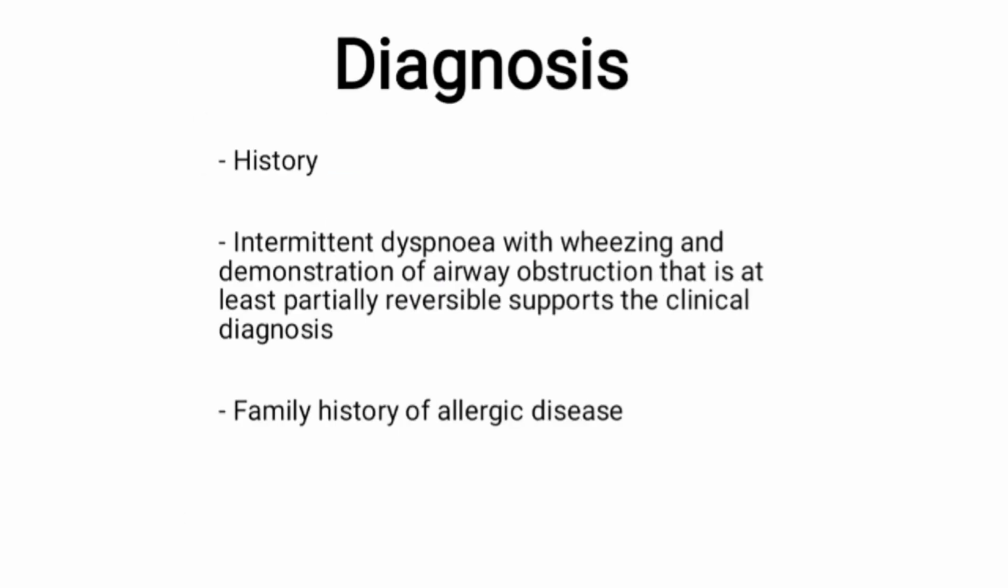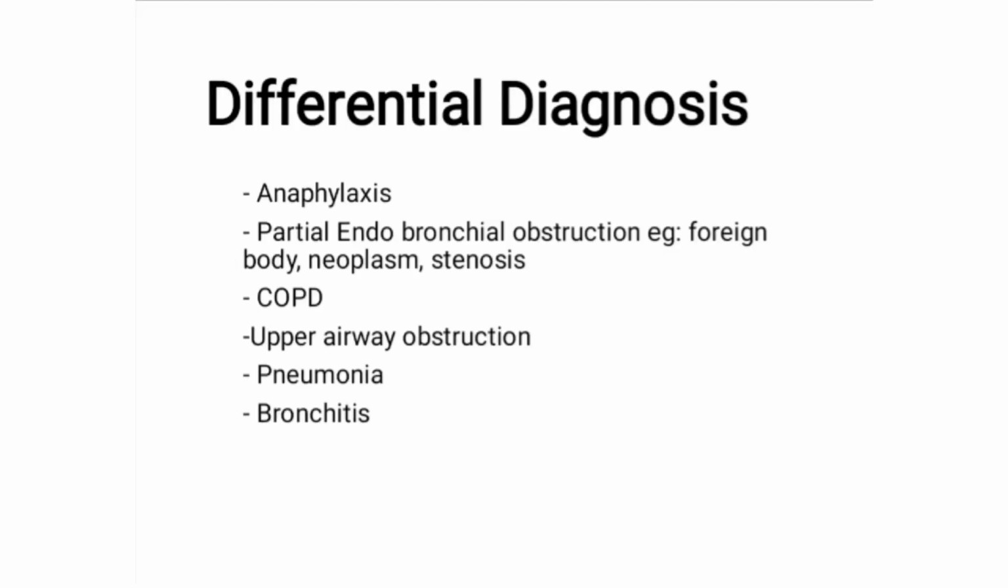Diagnosis. History is the cornerstone for diagnosis of asthma. Intermittent dyspnea with wheezing and demonstration of airway obstruction supports clinical diagnosis. Differential diagnosis: anaphylaxis, upper airway obstruction, pneumonia, bronchitis, and foreign body obstruction are some of the differential diagnoses of asthma.